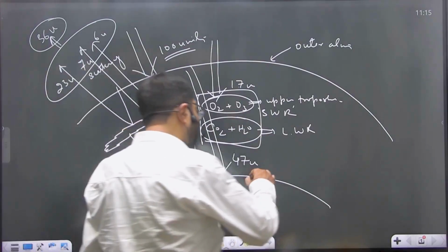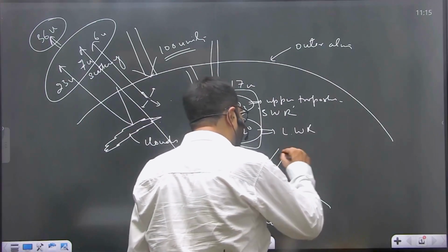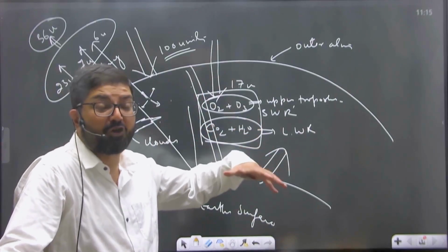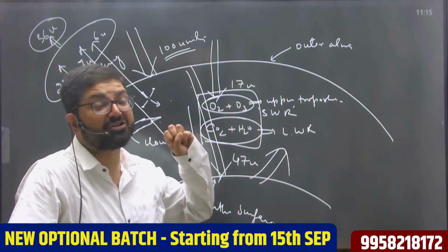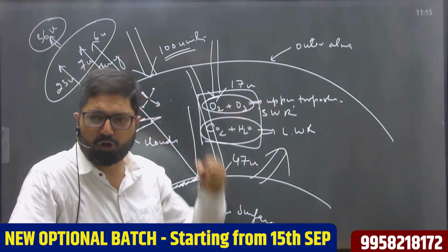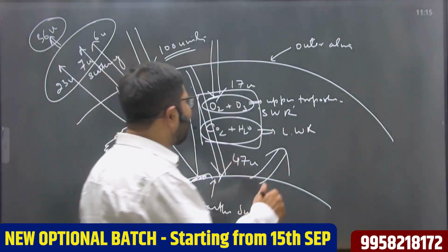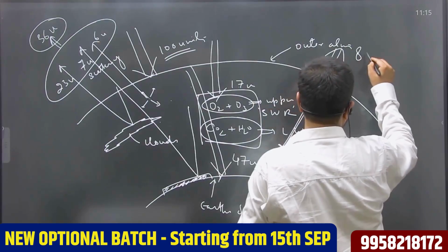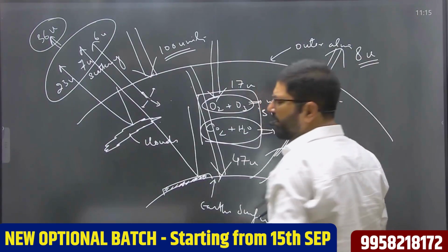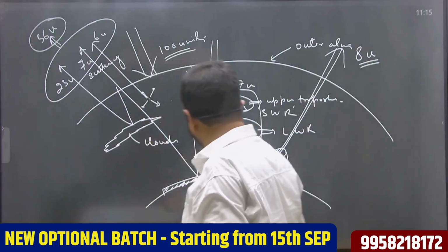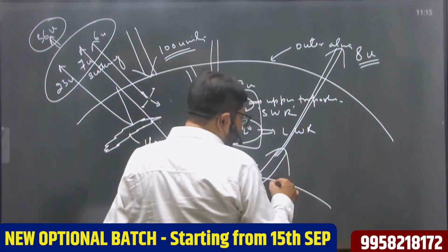And this long wave radiation radiated by the Earth, the atmospheric gases are much more comfortable with absorbing this terrestrial radiation because it is long wave radiation. And most of the atmospheric gases are comfortable in absorbing long wave radiation. Despite that, 8 units of terrestrial radiation manages to escape to space without being absorbed by the atmospheric gases.